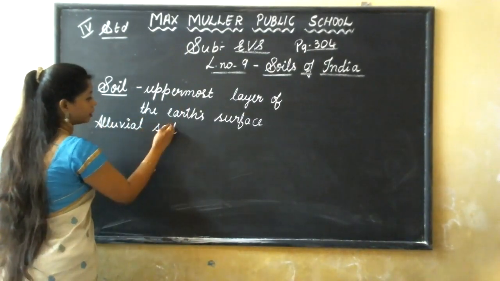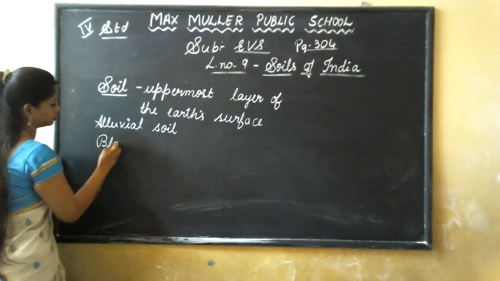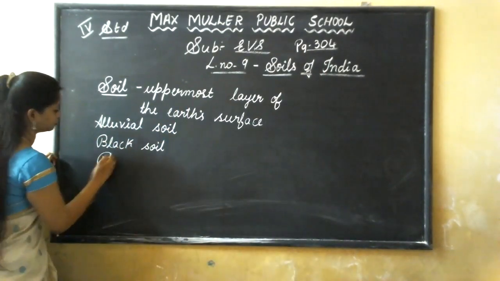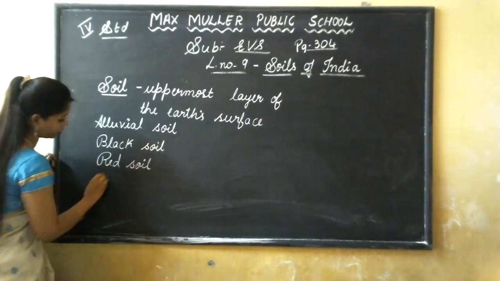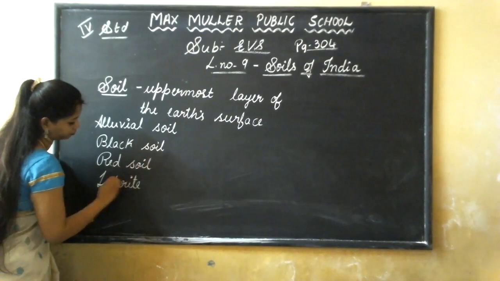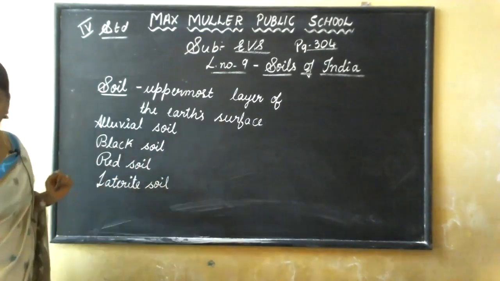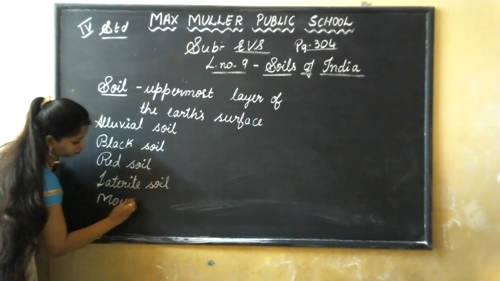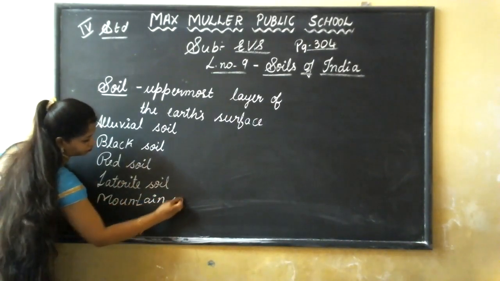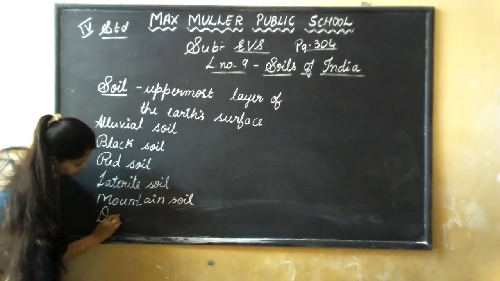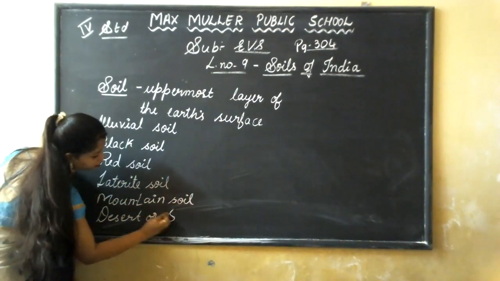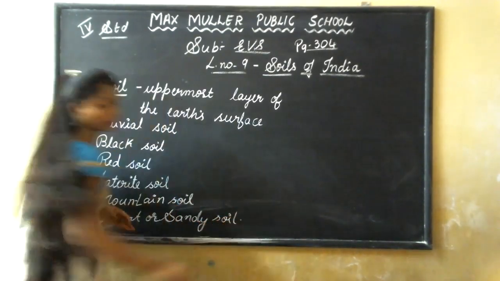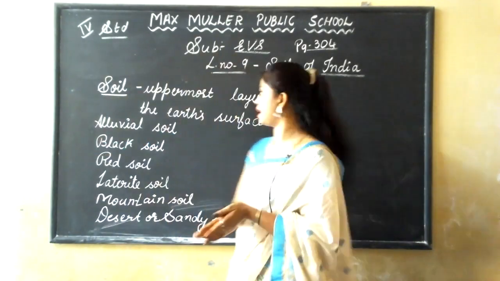Alluvial soil, black soil, red soil, laterite soil, mountain soil, and desert or sandy soil. These things we are going to learn in this class about soil.